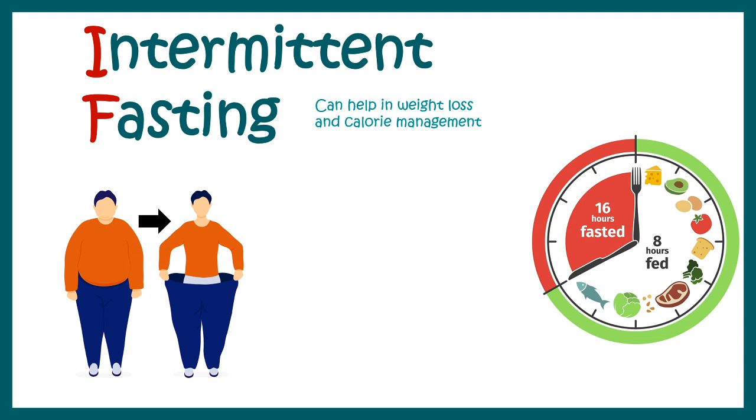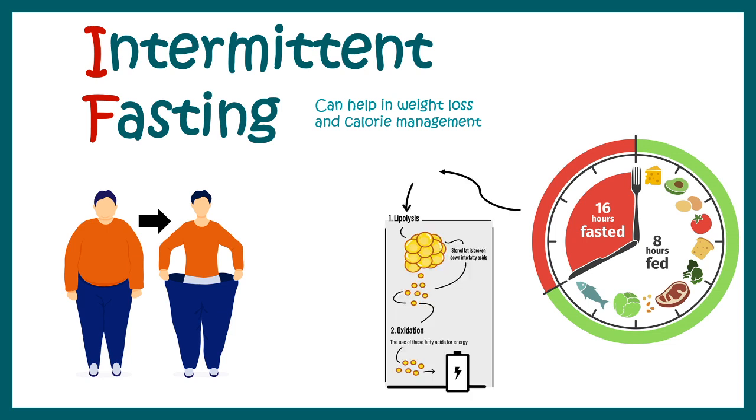In intermittent fasting, you fast for approximately 16 hours and you have a feeding window of 8 hours. This ensures body can utilize all the fat during this fasting period, and it can break down the fat to make energy. If you want to learn more about intermittent fasting, you can click on the video in the I button.